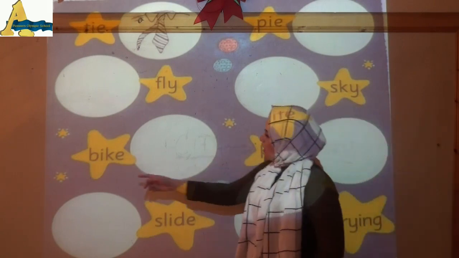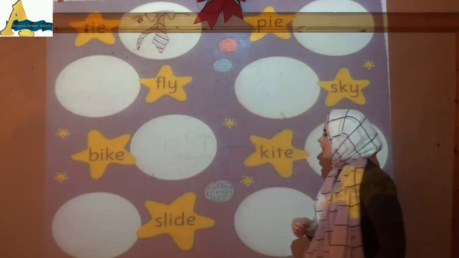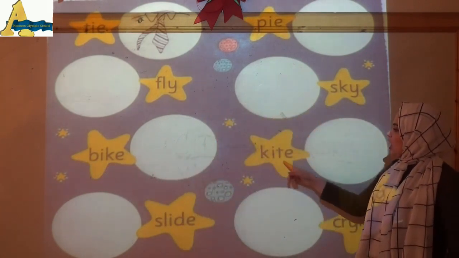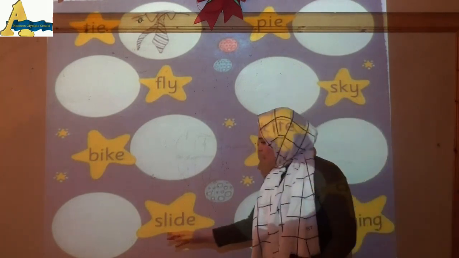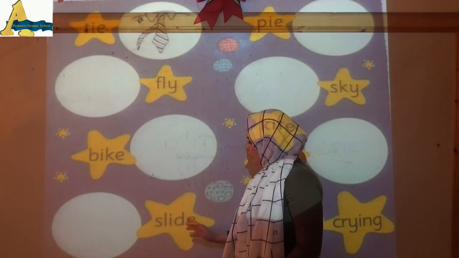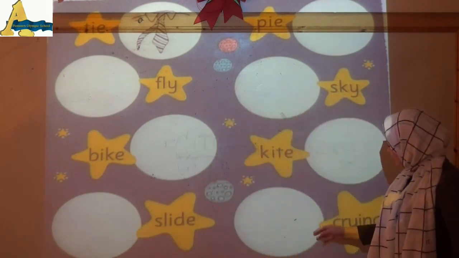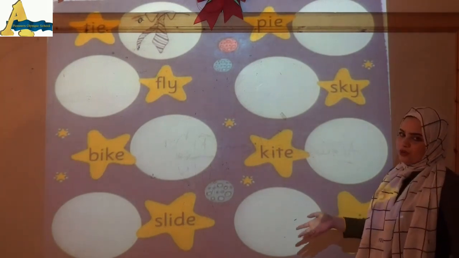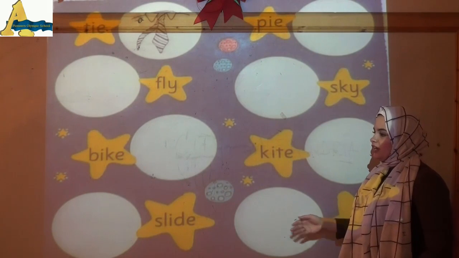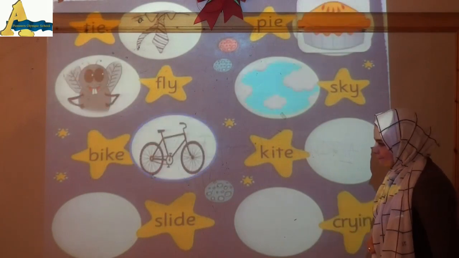And what's this? Bike. Bike. So we will draw here bike. And here kite. So we will draw here kite. And here slide. Slide. So we will draw here slide. And here crying. So we will draw here a boy or a girl. Anyone who is crying. Like this.